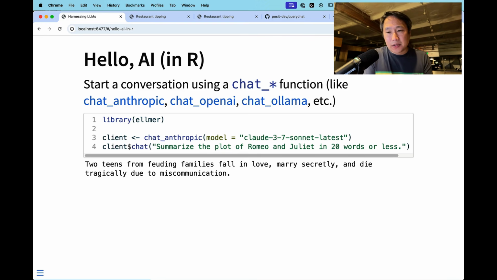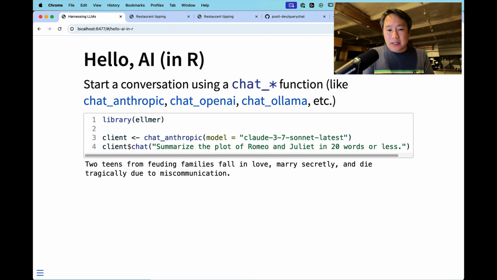So this is sort of the hello world of using ellmer. This is the R version. You can see here, it's extremely short. There's basically just 2 lines of code here. The first creates a chat object calling this chat anthropic function and passes in the model that we want to speak with. This is Claude 3.7 Sonnet, and we are asking for the latest version.